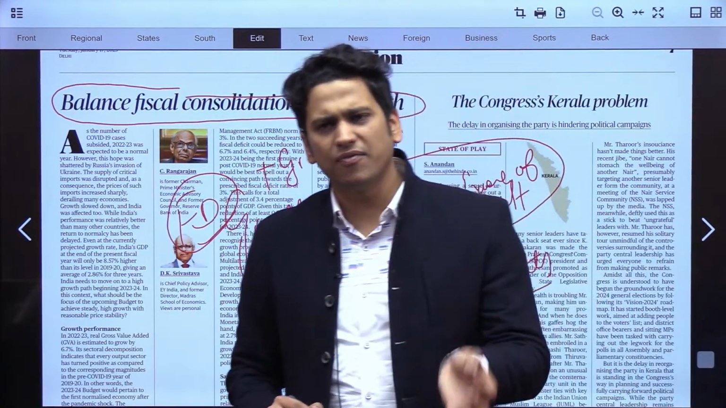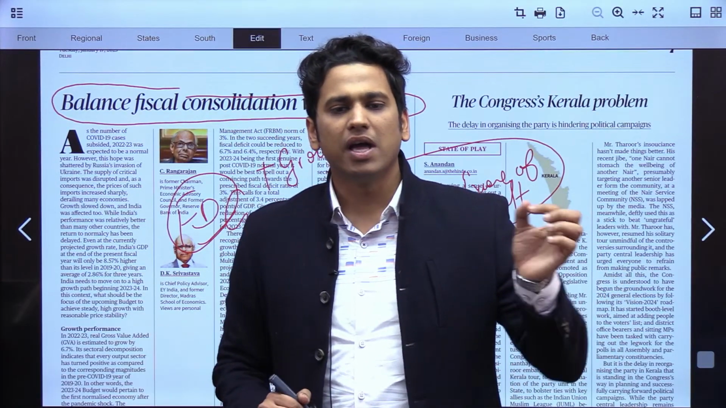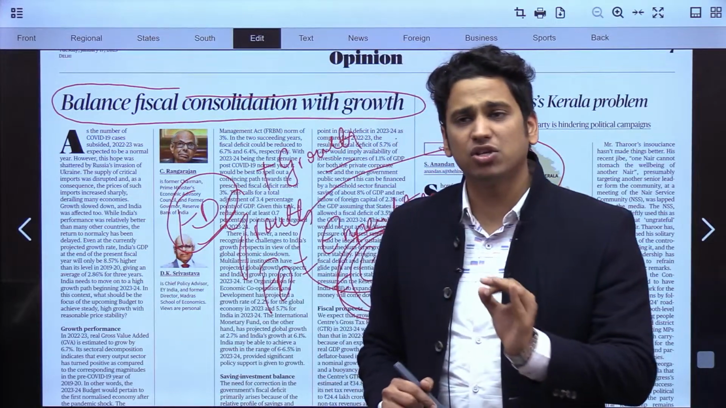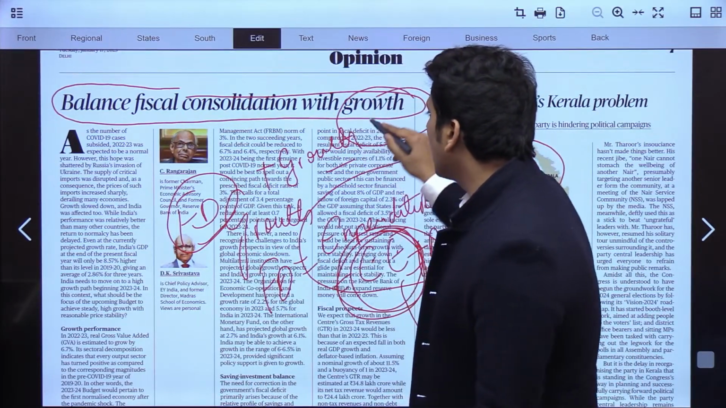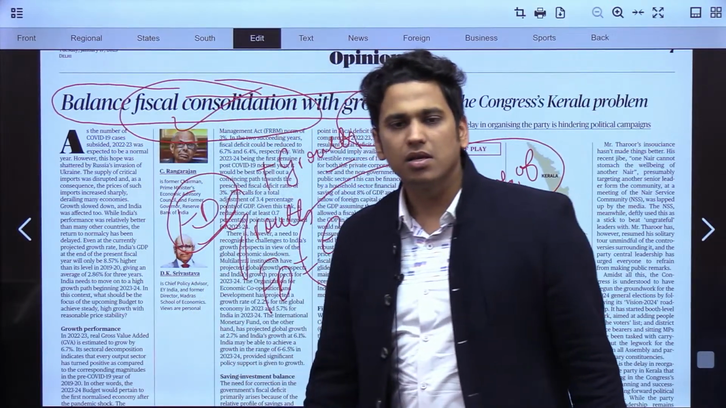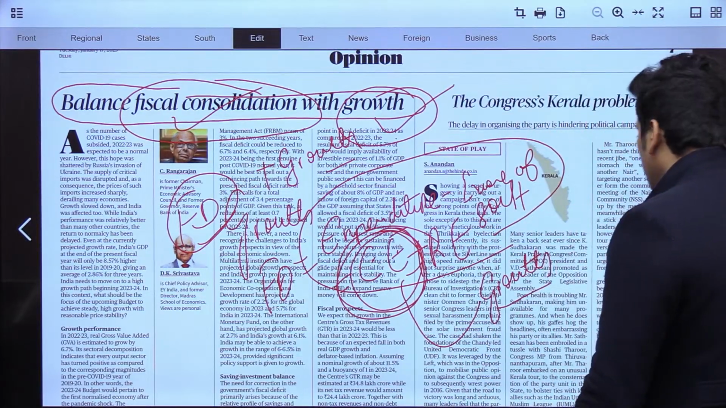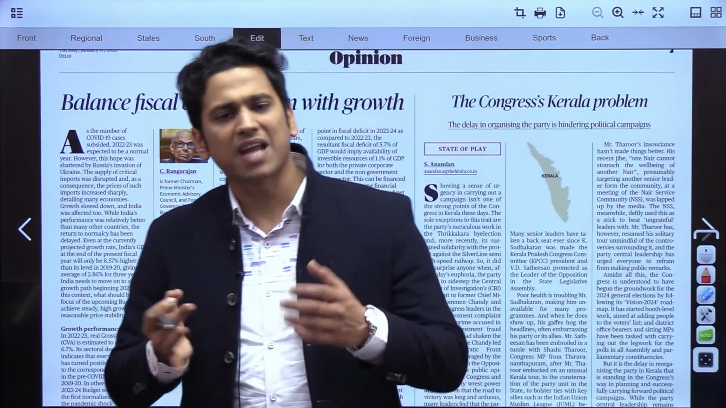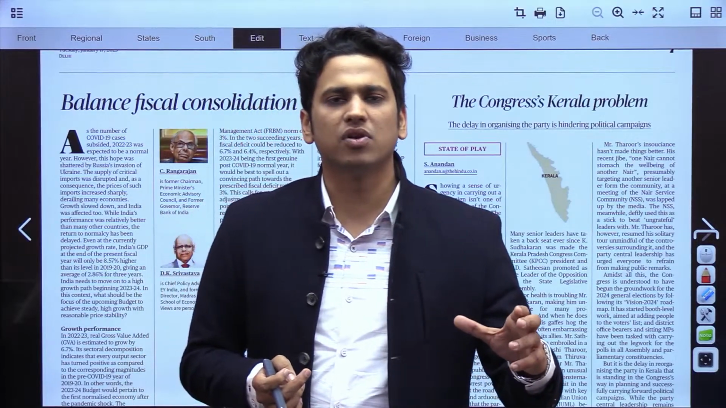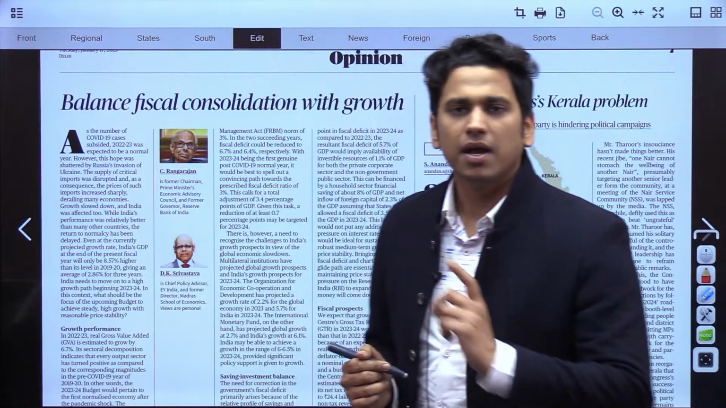spending on roads, infrastructure, buildings. That thing has to be taken more care of rather than revenue expenditure, if we have to make sure that we as a country are growing as well, plus pushing on the path of fiscal consolidation. Clear? So this is the basic theme of this particular editorial. There are a lot of numbers given, stats given, that are not much of use to us. We just need to know the crux of this particular editorial.